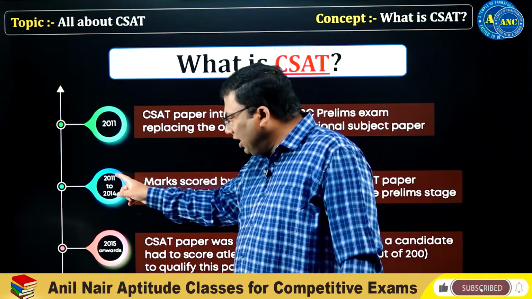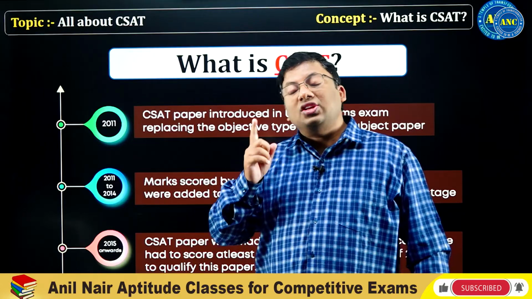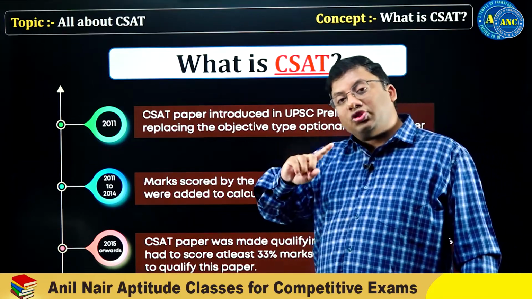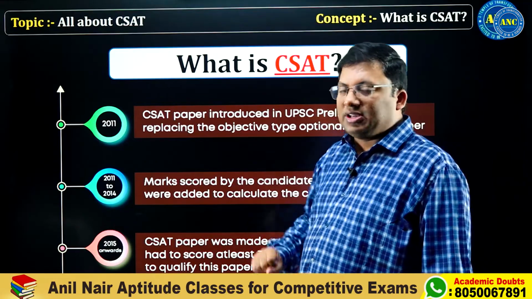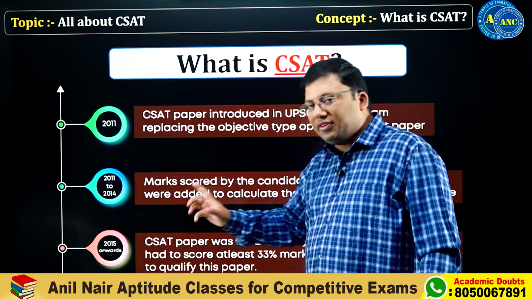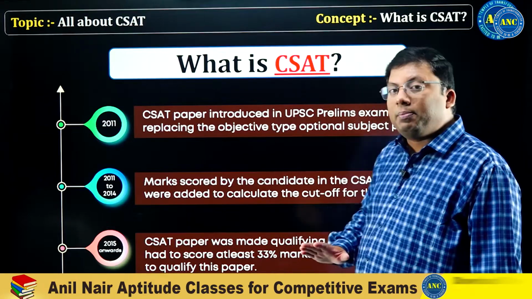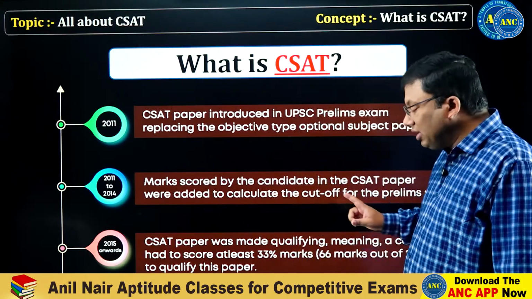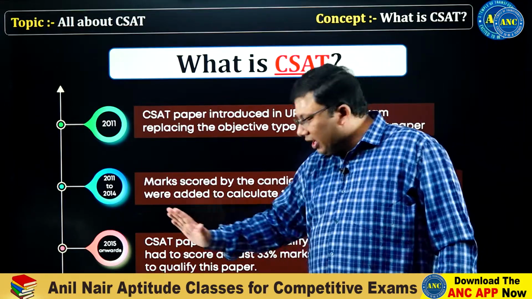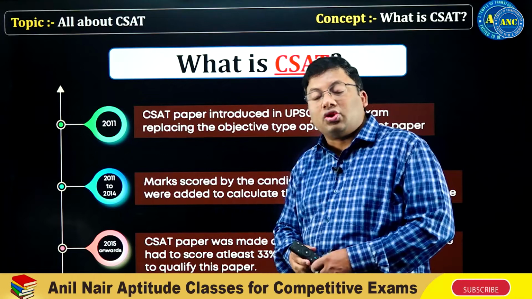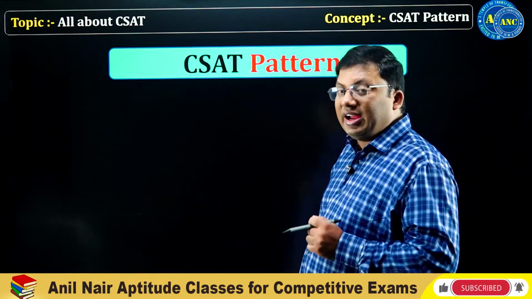From 2011 to 2014, General Studies Paper 1 and Paper 2 scores were both added to decide the cutoff for the prelims examination. But in 2015, the CSAT paper was made a qualifying paper where a student is expected to get 33% of the total marks. Right now, it is still going on. I hope the idea is clear.